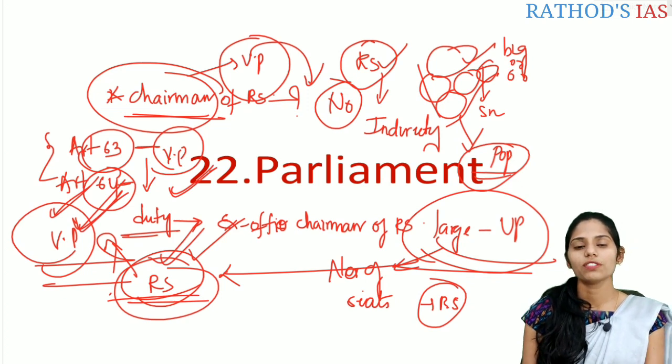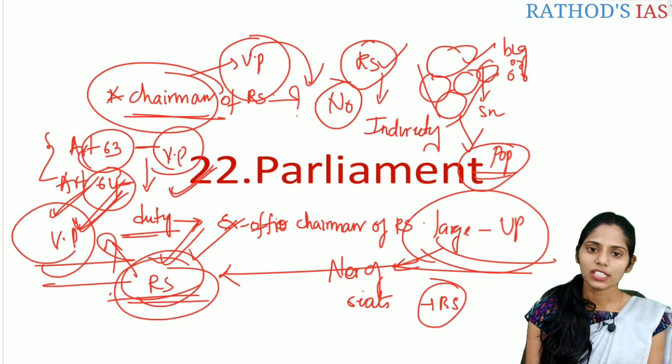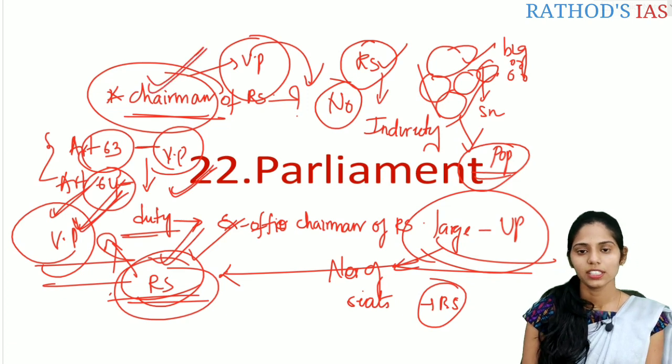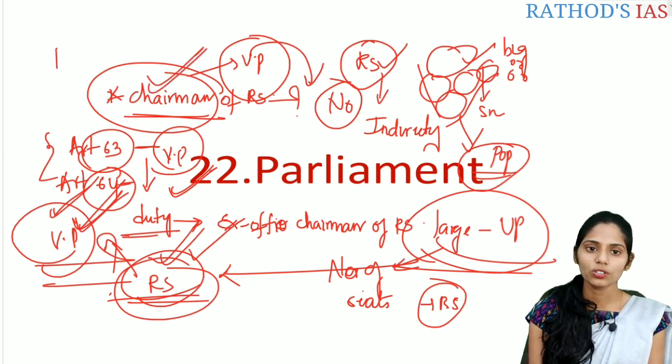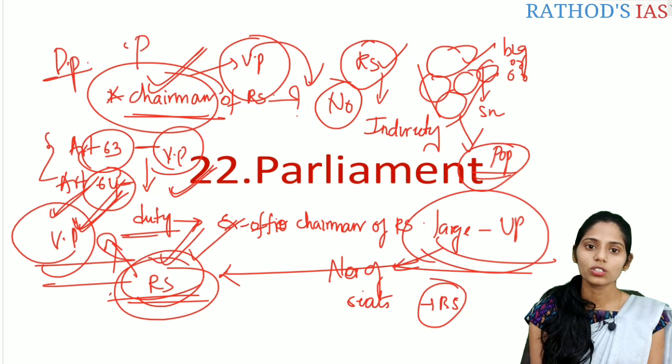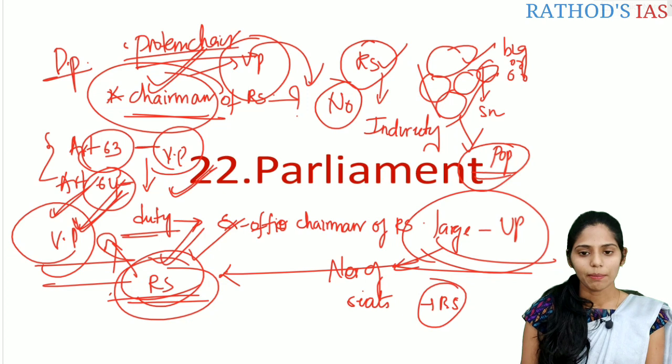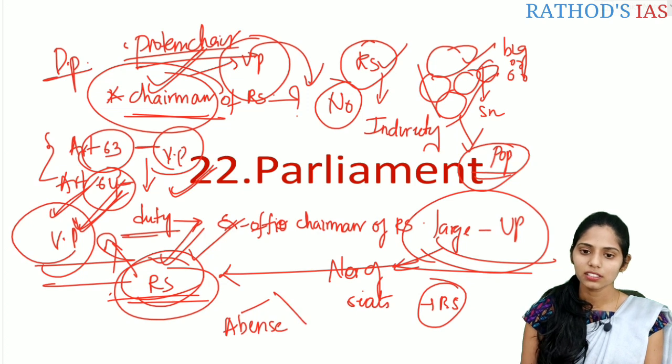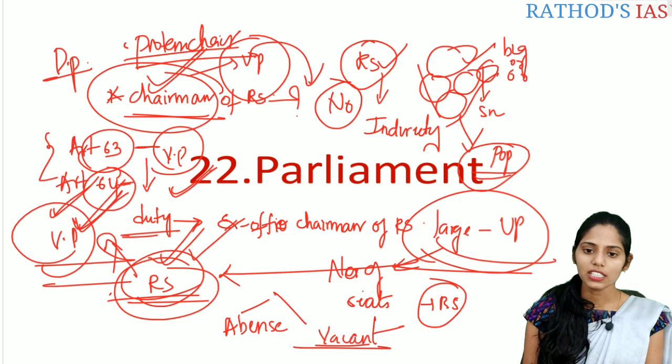So in this lecture, what are we going to discuss? We are going to discuss the Chairman of Rajya Sabha, and we are also going to see the Deputy Chairman and the panel of Vice Chairmen, and also the Pro Tem Chairman. Two important words are the first one, absence, and the next one, vacant. This absence is different compared to this vacant.